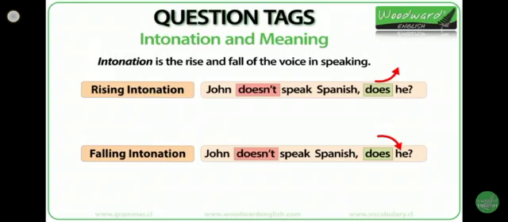Intonation is the rise and fall of the voice in speaking. Question tags can have a rising intonation or a falling intonation. Let's look at the meaning of both.